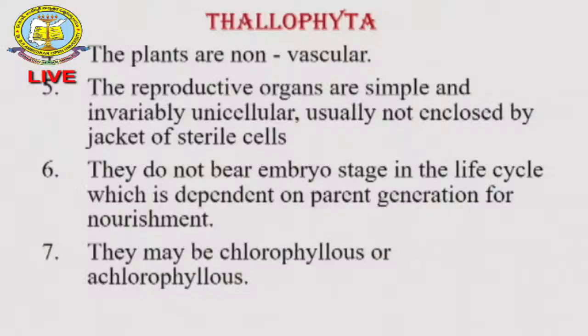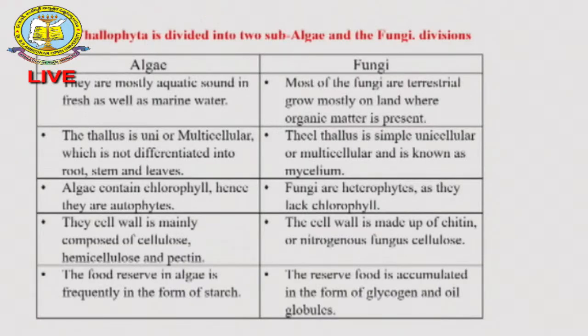The reproductive organs of the Thallophyta are simple, invariable, unicellular, usually not enclosed by a jacket of sterile cells. They do not bear an embryo stage in the life cycle, which is dependent on the parent generation for nourishment. They may be chlorophyllous, or some of the organisms are achlorophyllous. We can see this in the Thallophyta, like fungi.